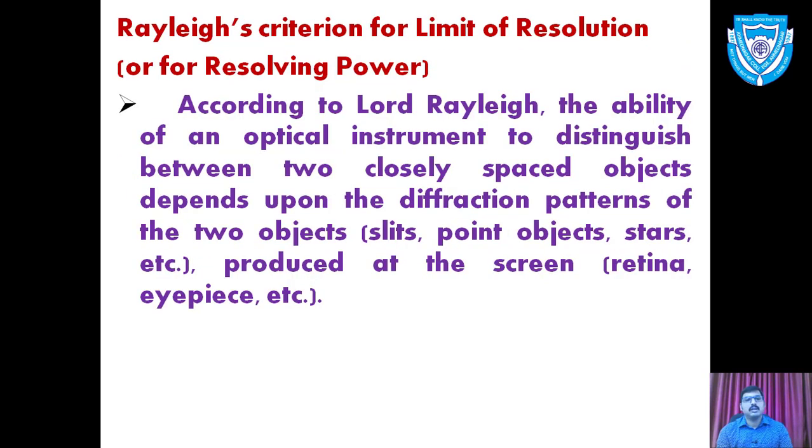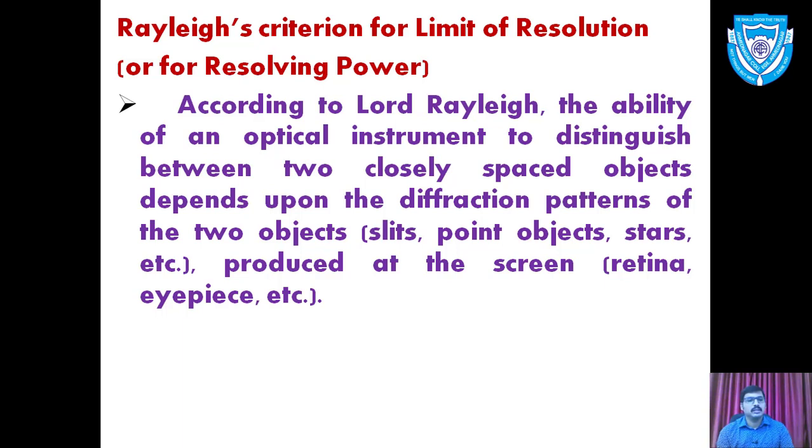Now we have another method to understand the concept of resolving power. That criterion is given by Rayleigh. According to Rayleigh's criterion, we have a certain understanding of the diffraction phenomenon.